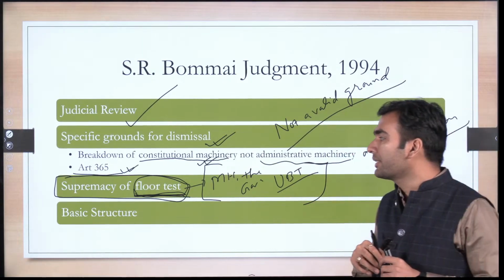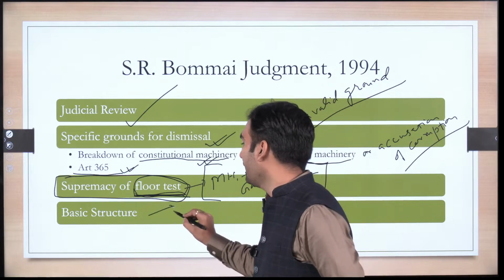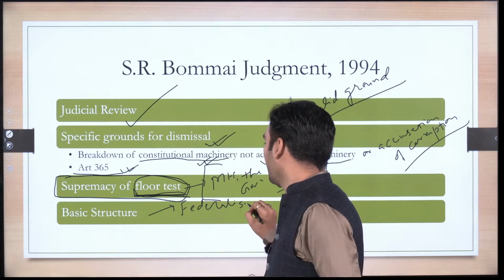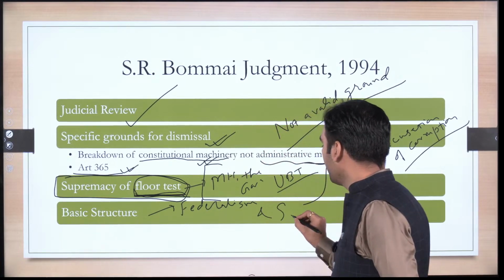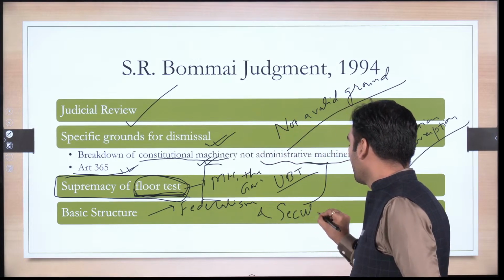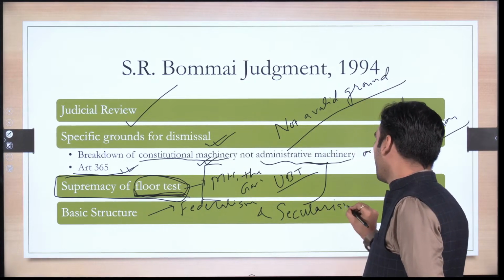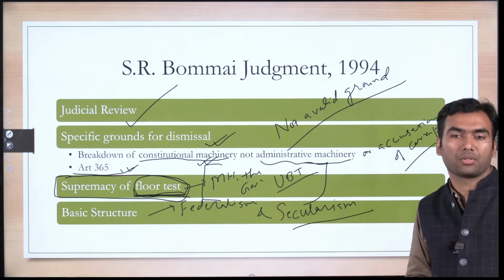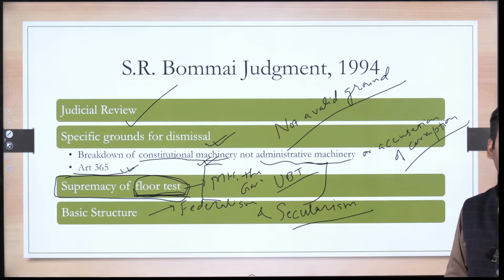Next is, it said that federalism and secularism are part of the basic structure of our constitution. What impact did it have?